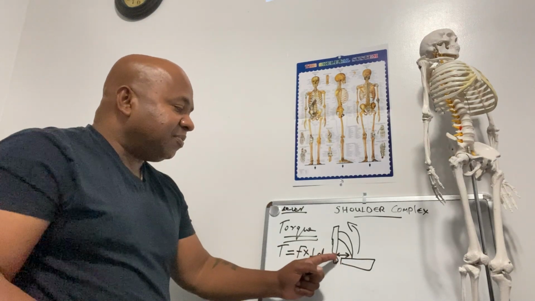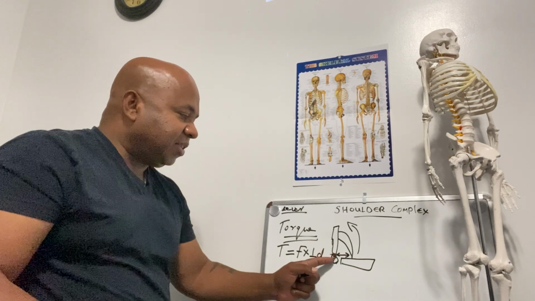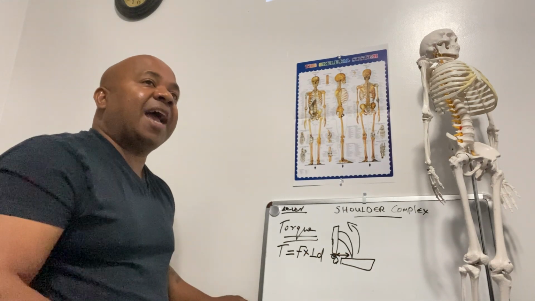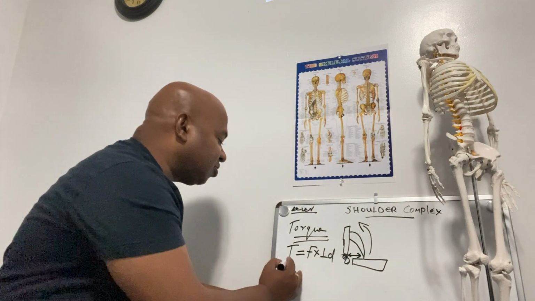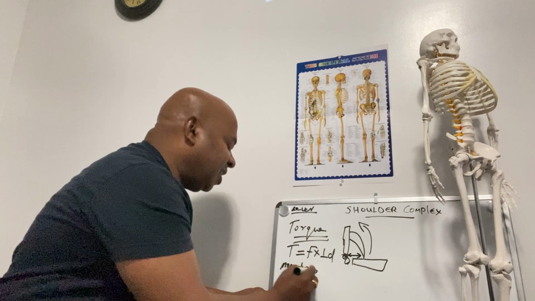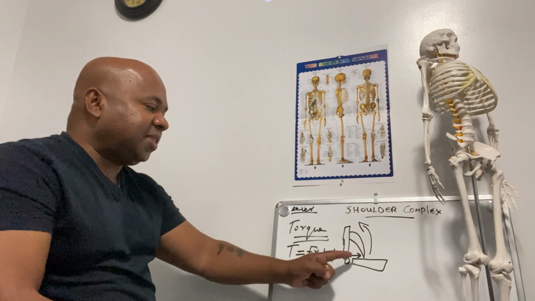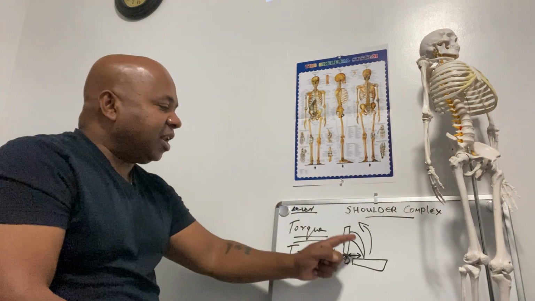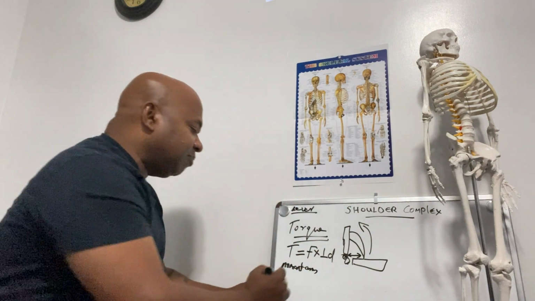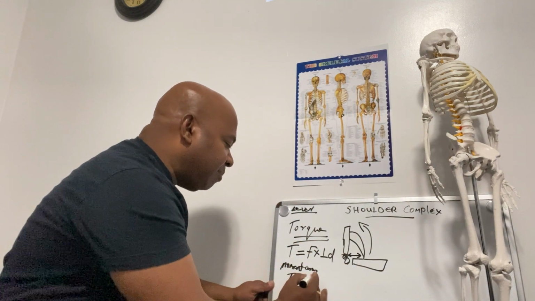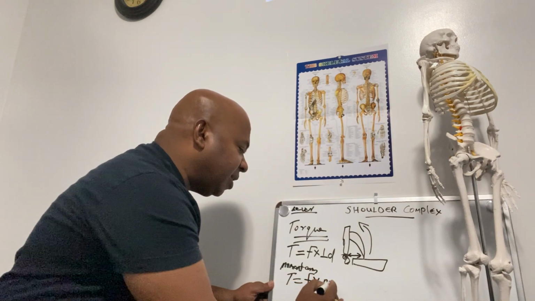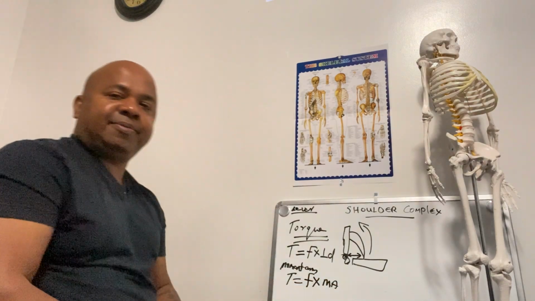If the distance from the joint axis to the line of pull of the muscle is renamed as moment arm, then the torque definition can be rewritten as force times moment arm, MA.